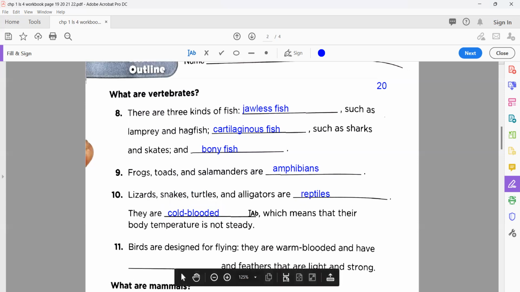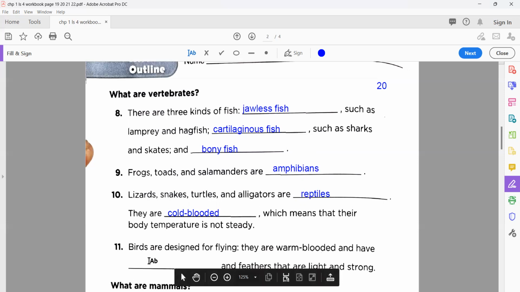Okay, birds are designed for flying. They are warm-blooded, meaning they can't change their body temperature. Okay, like us, we are also unable to change our body temperature. In summer or winter, we need to change our lifestyle. Okay, and have dash and feathers and are light and strong.